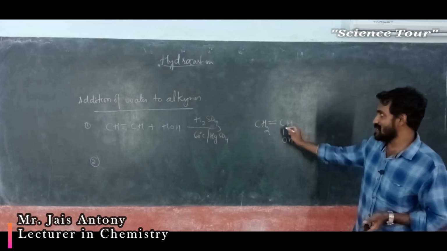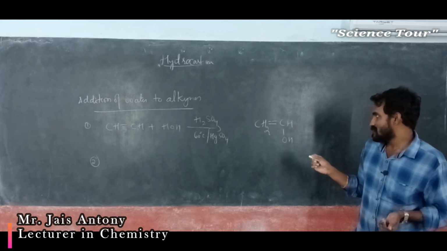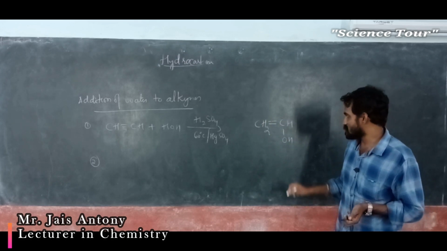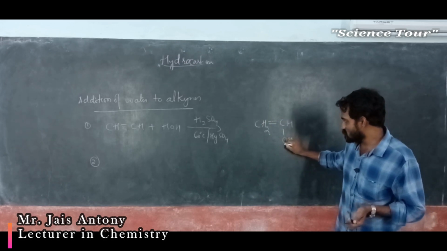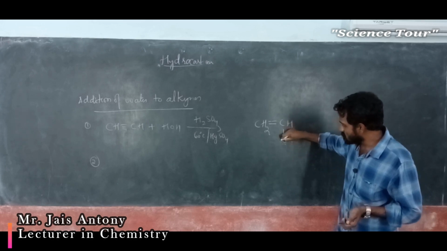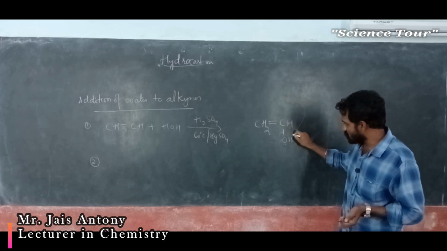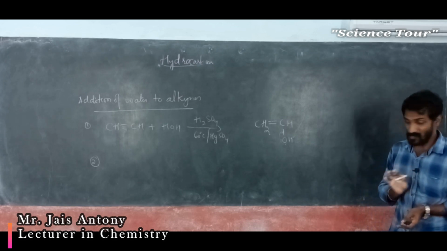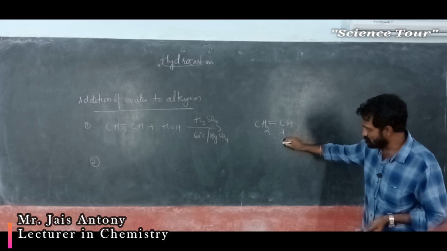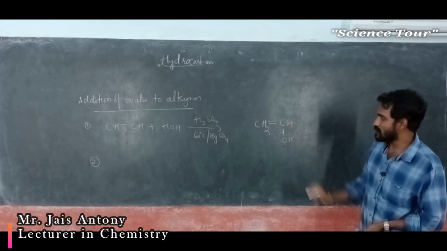Further, on rearrangement, what happens actually? Here this becomes CH3. How? These two electrons, see here, 2 electrons are there. They will move towards this side and this bond comes out and will attack this particular hydrogen. The mechanism is not important. This bond comes and attacks on this particular one, this bond breaks and it moves here as a double bond. Understood? As a double bond it will move here.